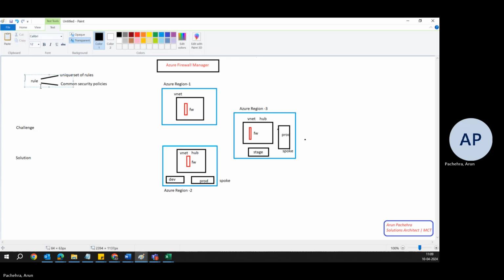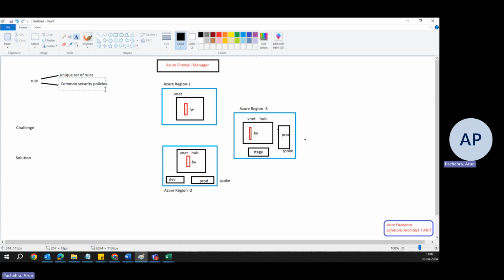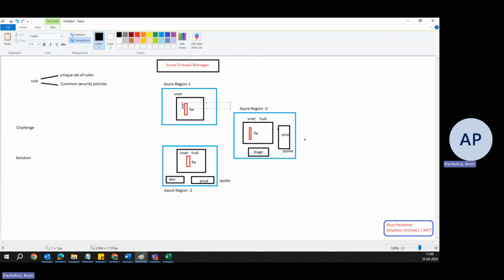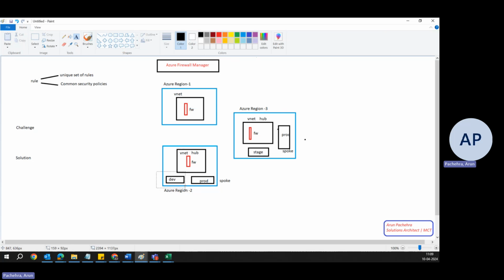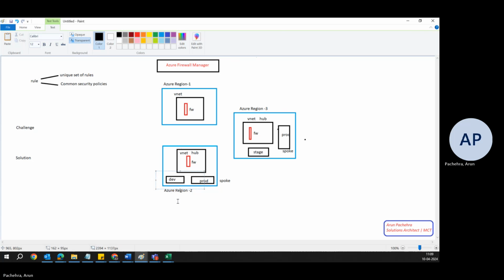However, there are common security policies as well. For each environment there is a unique set of policies, and there are common security policies which are applied in all the regions. It's the basic, general stuff. Common could be like blocking traffic from a known malicious IP address or a particular domain. Unique could be for the dev environment, where some unique rules are applied on the firewall so that dev people can work appropriately, and production has more tightly bound security.